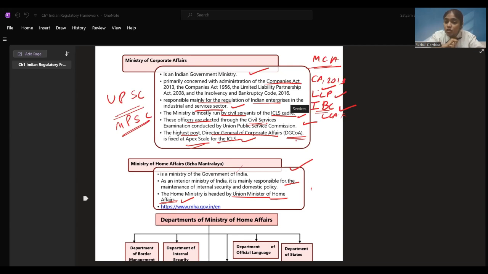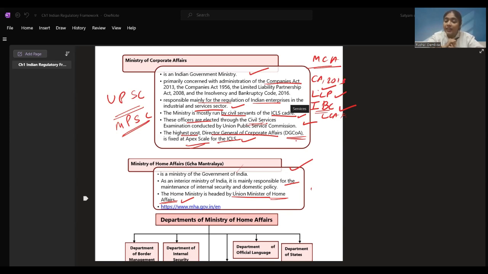It answers the questions to Parliament, settles disputes, and gives arms licenses to the people. The police officers are given the license through the Ministry of Home Affairs. For Indian citizenship, if someone wants to apply, they have to apply through the Ministry of Home Affairs portal. The online ID card is generated through this. Padma awards, if they are to be given, are also done through the Ministry of Home Affairs, right?